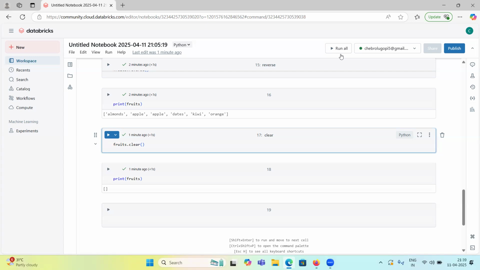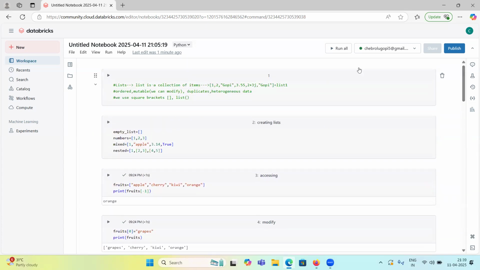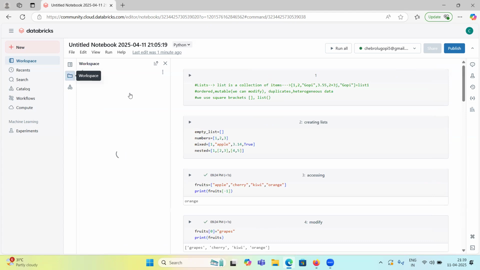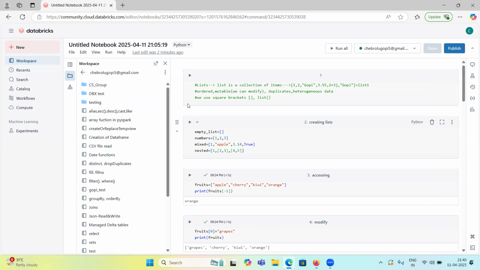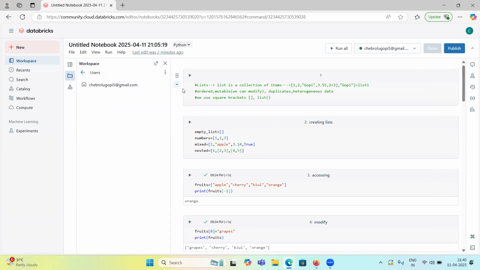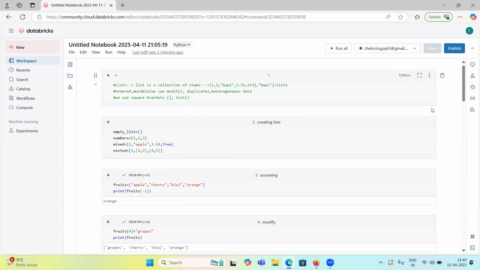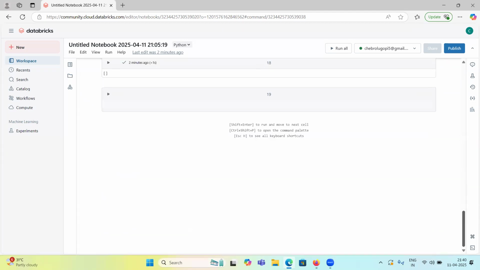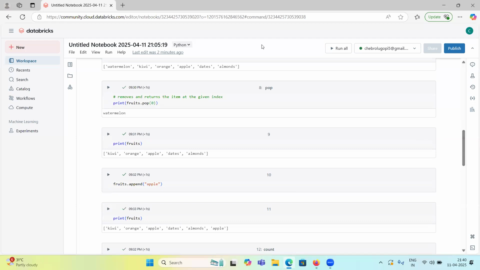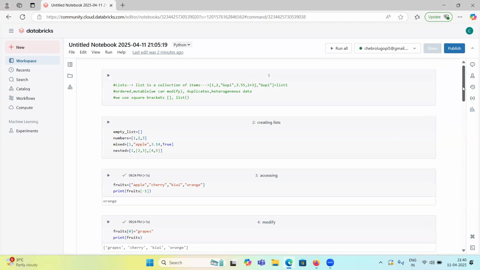Yeah, the list concept is completed. If you have anything to discuss or any suggestions, I'm ready to take them. Is the pace okay? I mean, you are able to understand, right? If not, I will explain a bit slower.